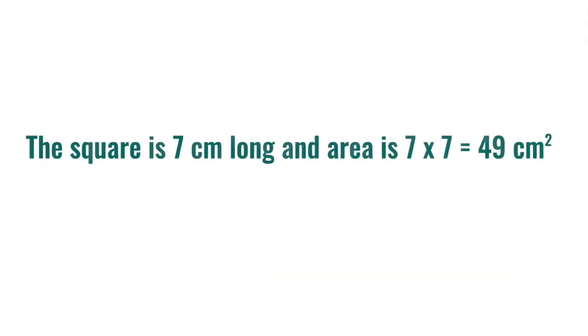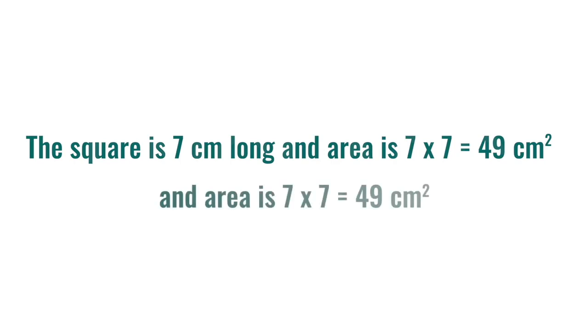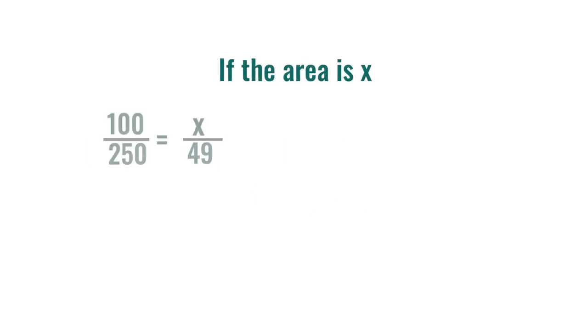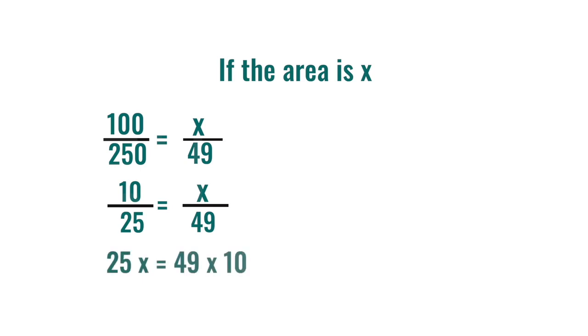Let's assume the side of the square is 7 cm long and hence area is 7 into 7, that is 49 cm square. If the area of the figure is x, then 100 by 250 is equal to x by 49, that is 10 by 25 is equal to x by 49, or 25x is equal to 49 into 10, that is x is equal to 490 by 25, or x is equal to 19.6.